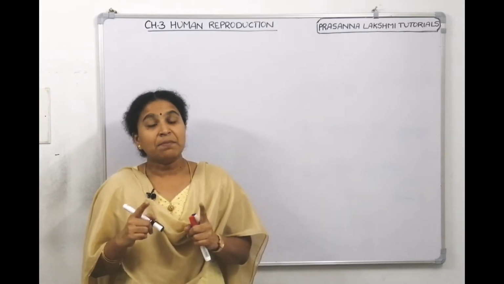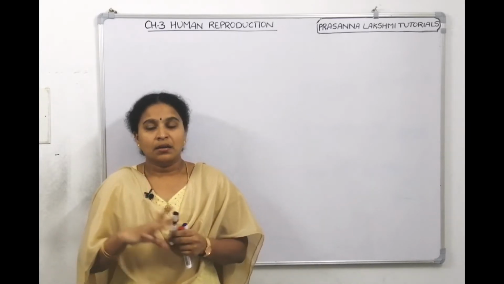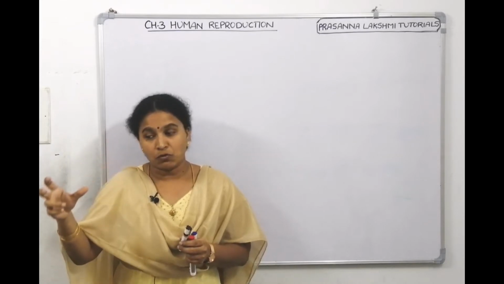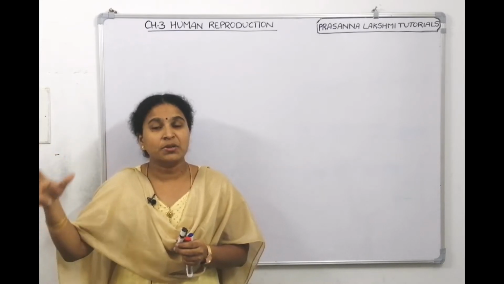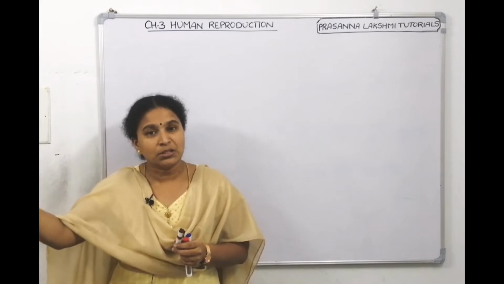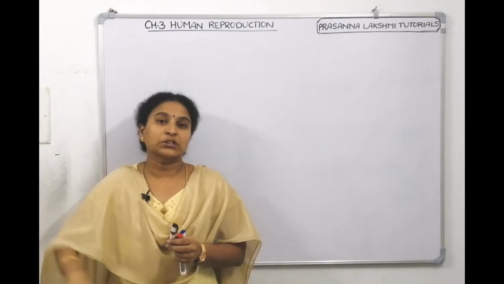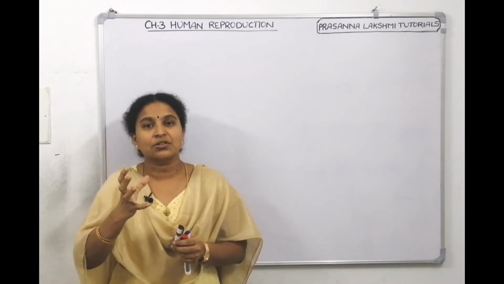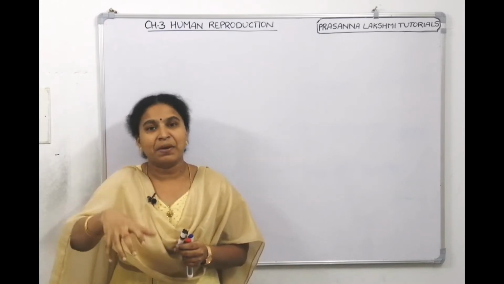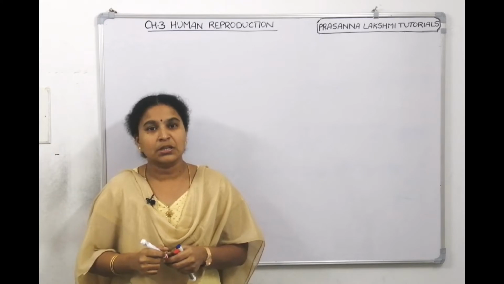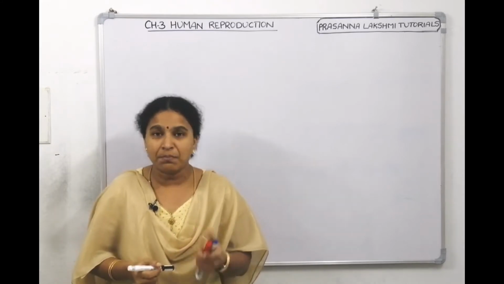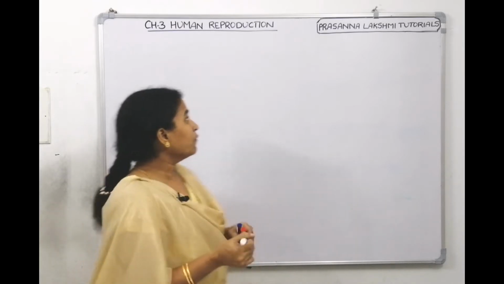So when does implantation occur? When the zygote starts cleavage, it becomes a 2-cell, 4-cell, 8-cell, 16-cell, 32-cell, and then 64-cell stage blastomere. Around the 64-cell stage, it becomes a blastocyst-like structure and then gets implanted in the endometrium of the uterus. It takes around 7 days after fertilization. So implantation occurs on the 7th day of fertilization.